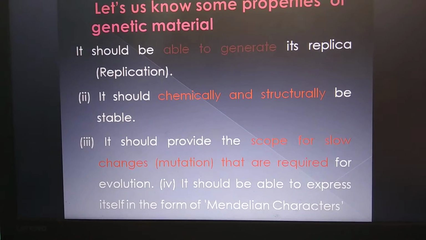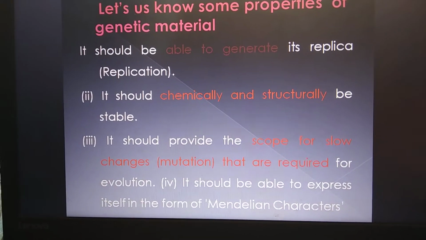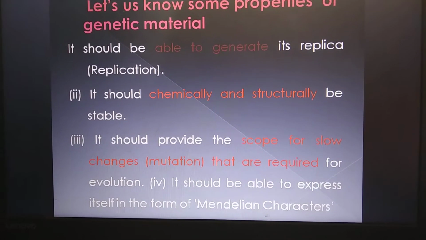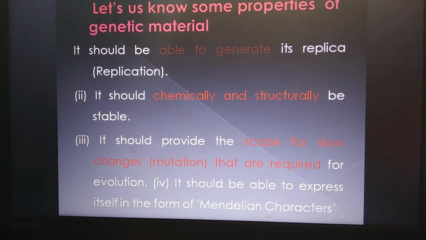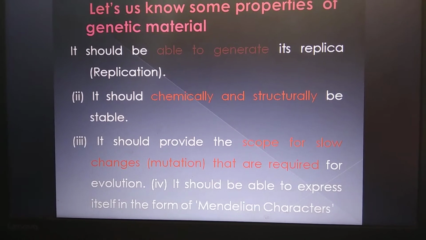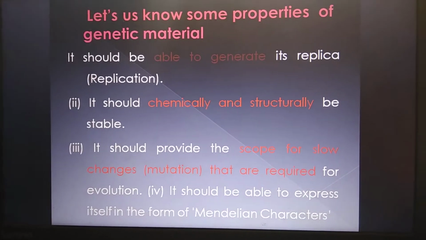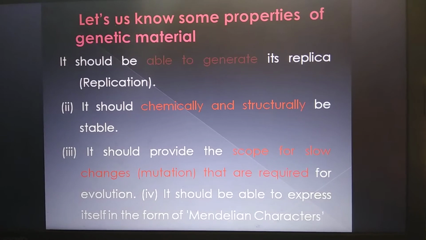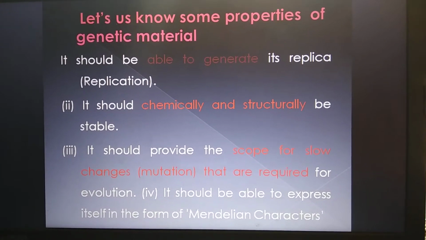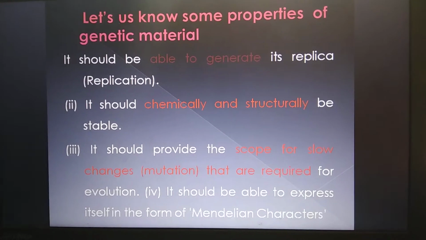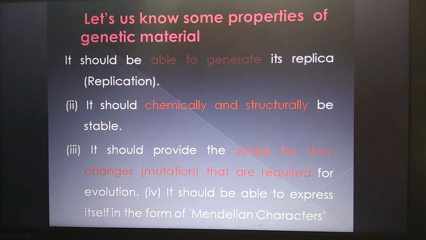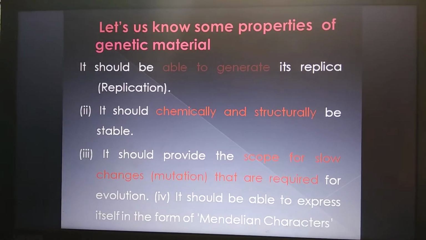So this is a very important property, that it should be chemically stable, means the sequence should be preserved, it should not change very frequently, and structurally also it should not degrade very easily from any stress, which may be physical or chemical or biochemical. Now this I already told, the mutation should be allowed for evolution.